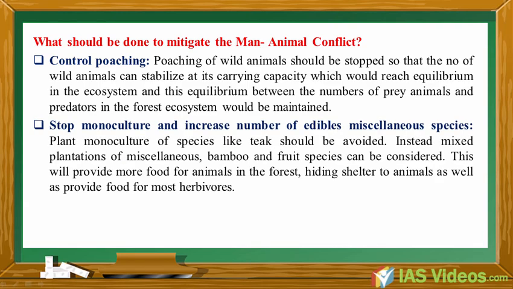Stop monoculture and increase the number of edible miscellaneous species. Plant monoculture of species like teak should be avoided. Instead, mixed plantations of miscellaneous bamboo and fruit species can be considered. This will provide more food for animals in the forest, hiding shelter to animals as well as provide food for most herbivores.